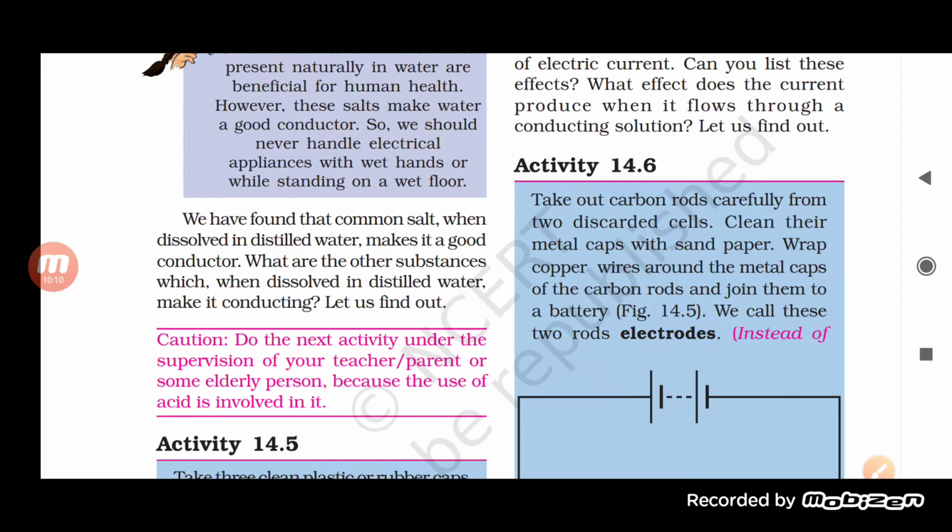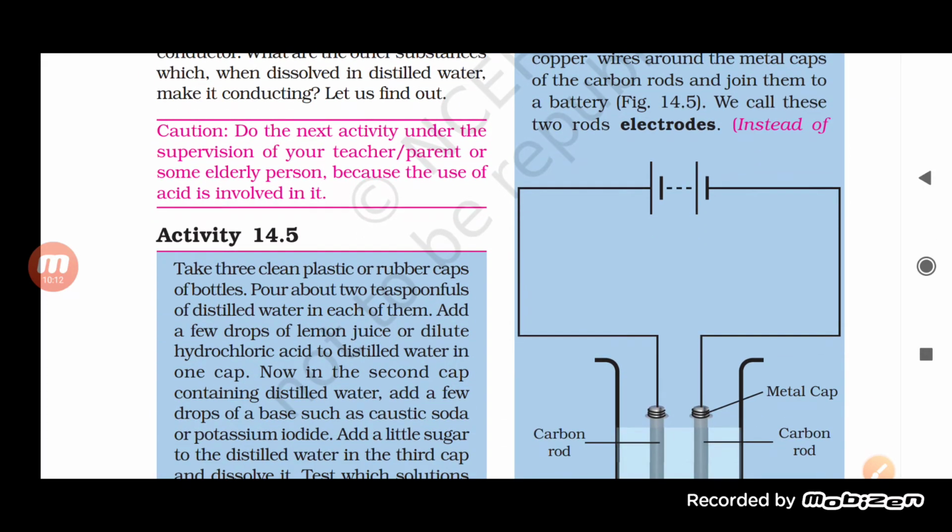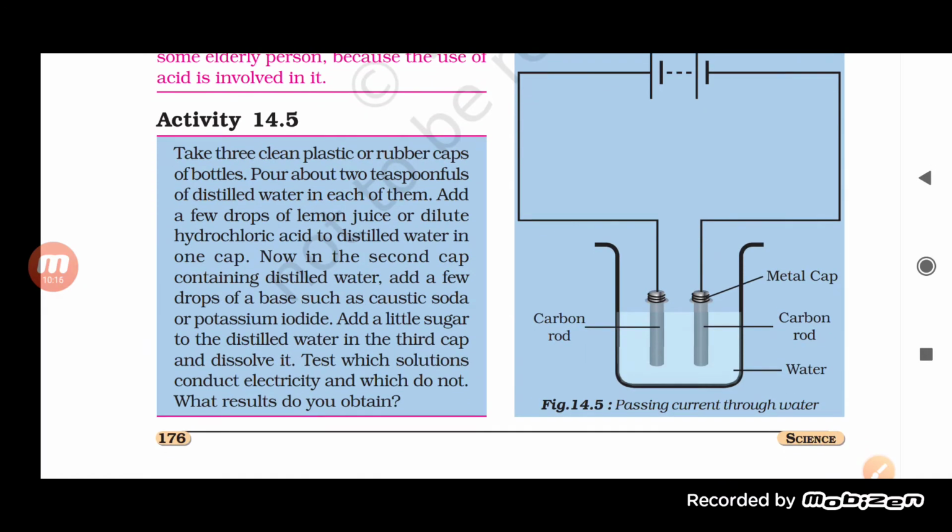Now see here, for that we are going to do an activity. We will take 3 clean plastic or rubber caps of a bottle. Pour about 2 teaspoonful of distilled water in each of them, and then we will add a few drops of lemon juice or dilute hydrochloric acid to the distilled water in one cap.